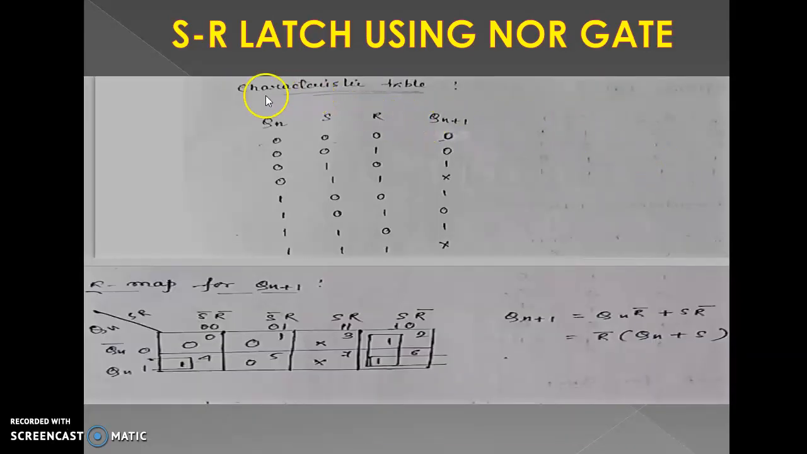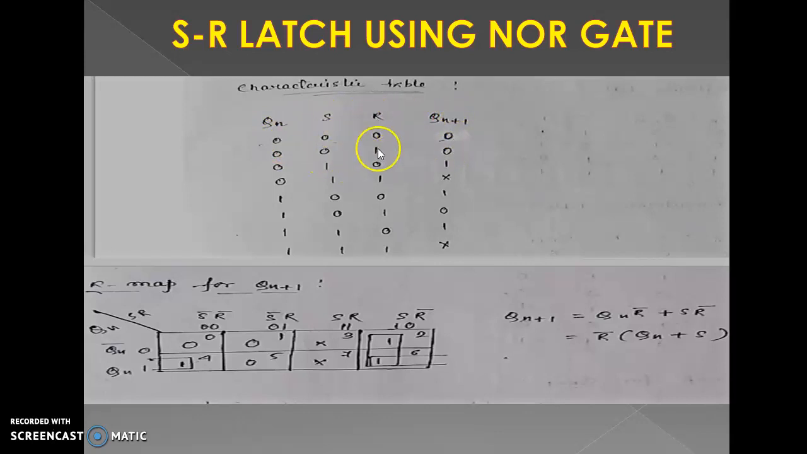Next is the characteristics table: Qn, S, R, Qn plus 1. There are 3 inputs, meaning 0 to 7 combinations: 0 0 0, 0 0 1, 0 1 0, 0 1 1, 1 0 0, 1 0 1, 1 1 0, 1 1 1. At first, we see the S and R value 0 and 0. This time Qn value is 0. That's why Qn plus 1 is 0.